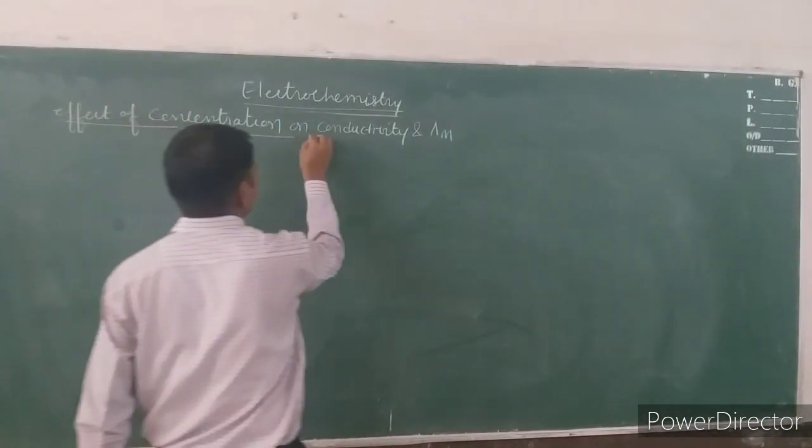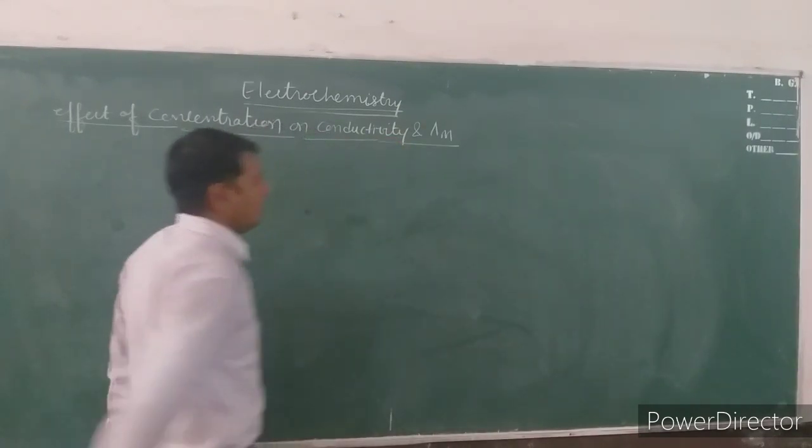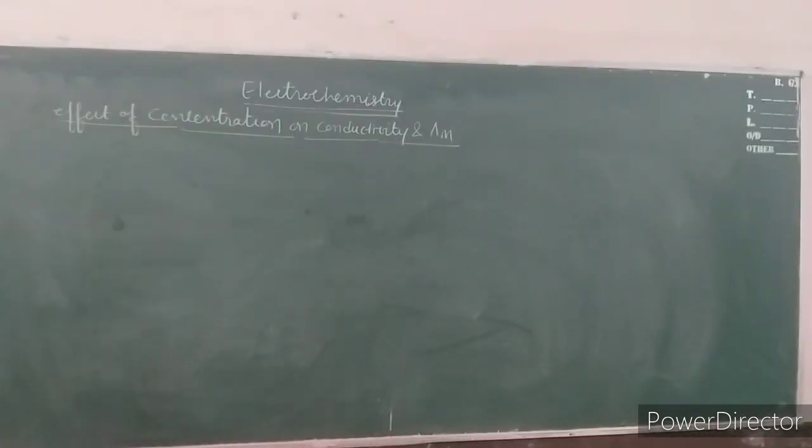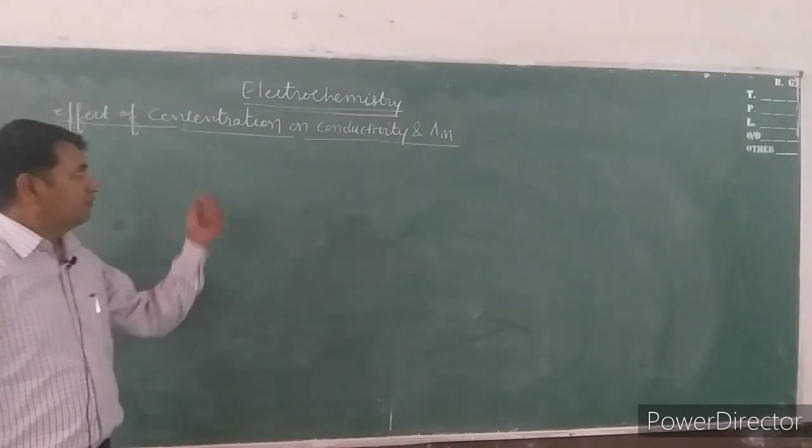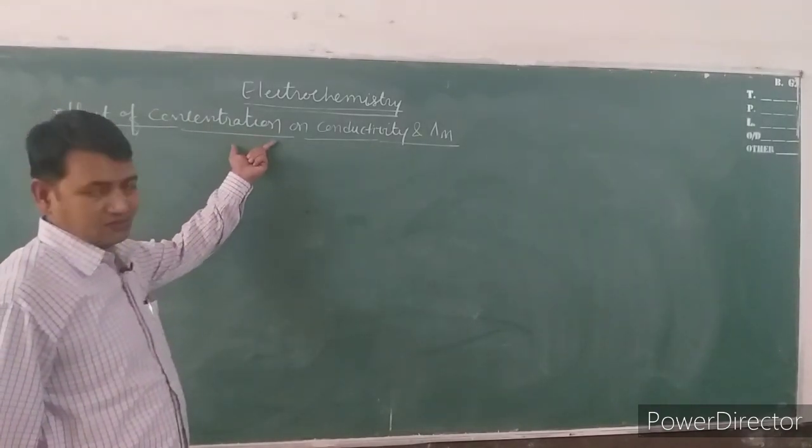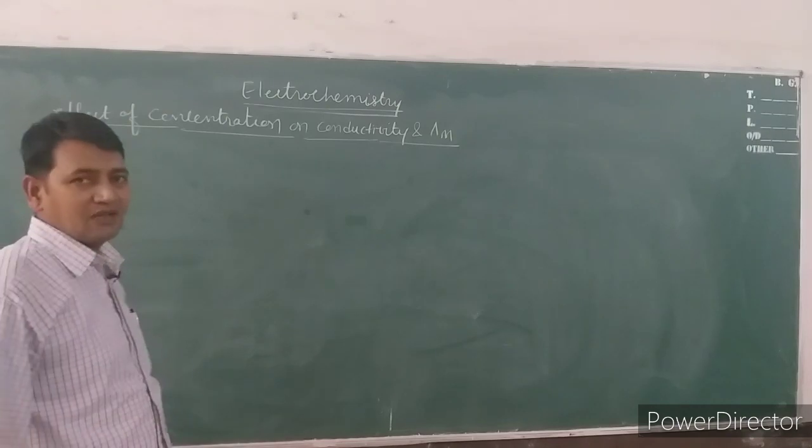Effect of concentration on conductivity and molar conductivity means what happens when we make a change in the concentration on conductivity as well as lambda m.